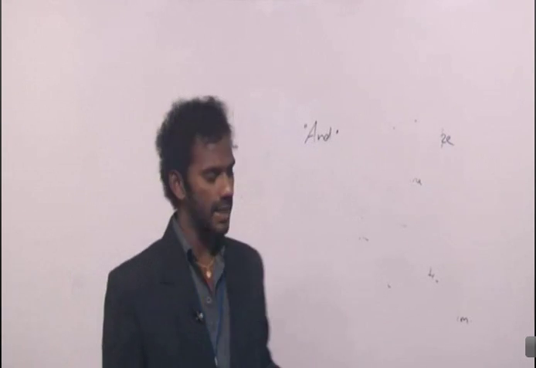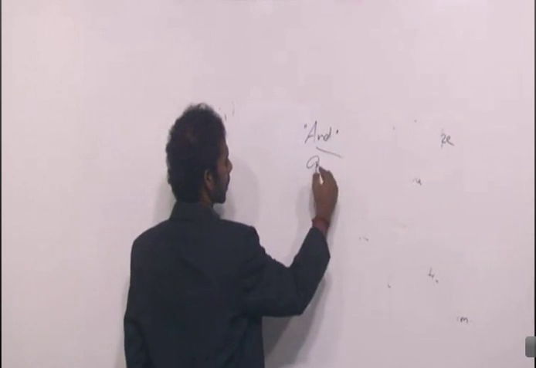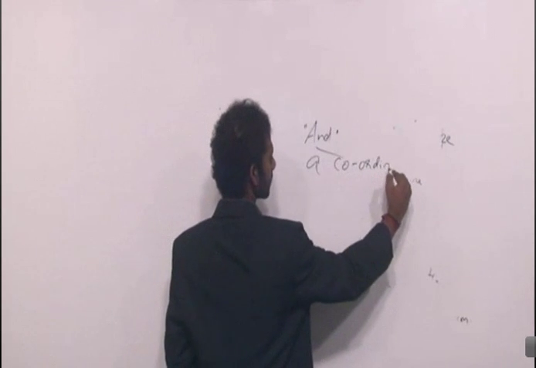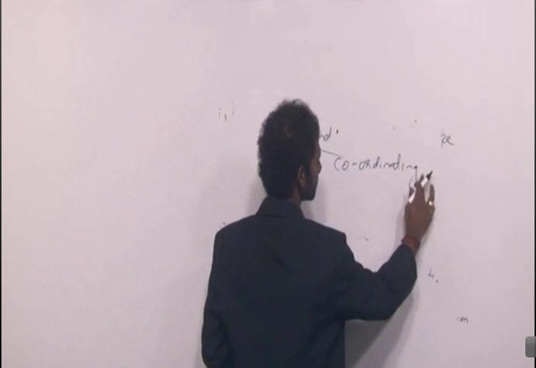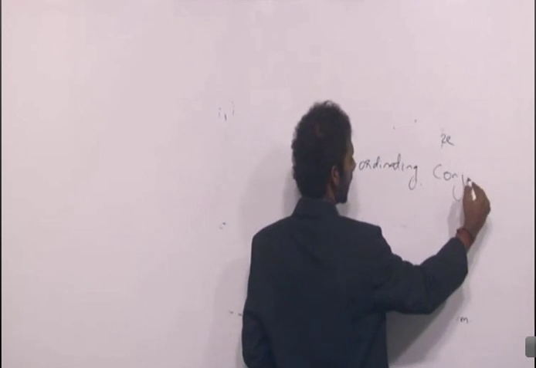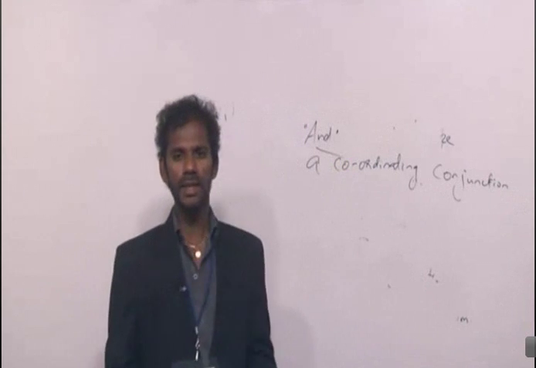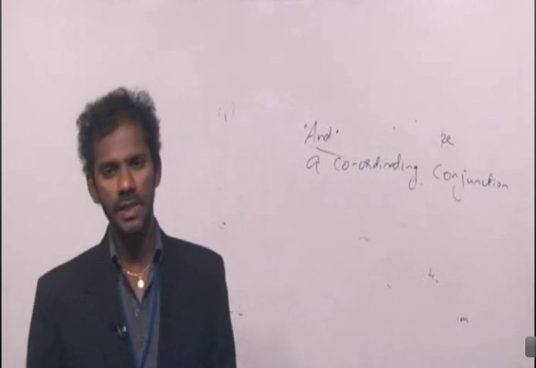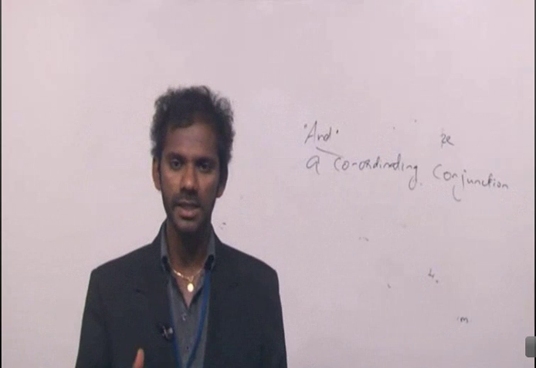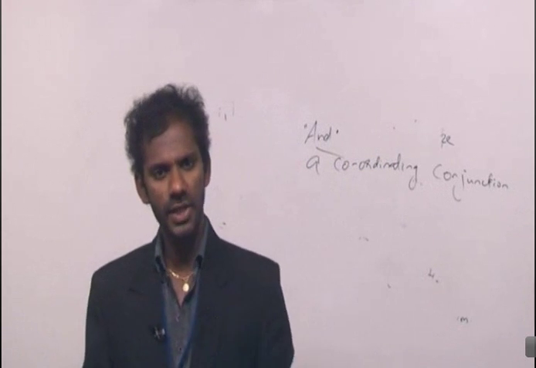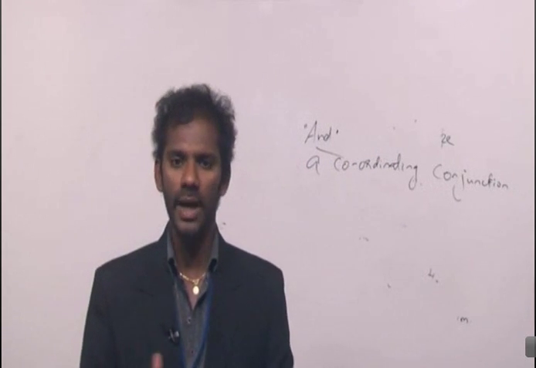And is termed as a coordinating conjunction. You know what a junction is? A place where two or three roads or lines meet is termed as a junction. That means a conjunction is a word that connects two ideas.